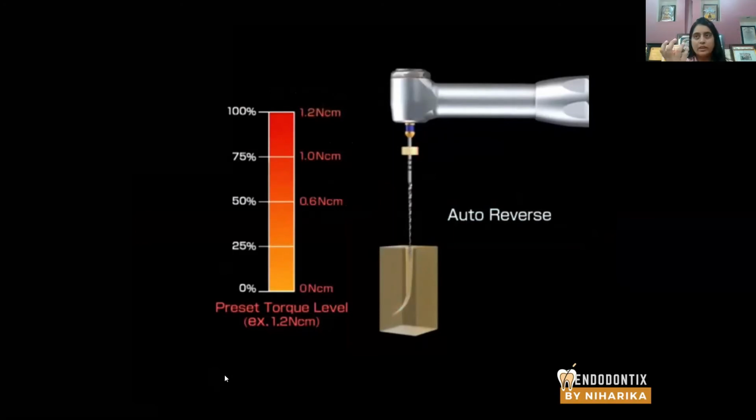You know, there is one more thing. In this diagram, the torque level set is 1.2 Newton per centimeter. That means the elastic limit of the file must be more than 1.2 Newton per centimeter. Why? Because there are rotational forces which are applied from your hand also. Your hand also pushes the file inside the canal, contributing to higher apical forces. So the total amount of force acting on the file through the handpiece must be 1.4, 1.5 or 1.3, which is actually lesser than the elastic limit of the file. Alright?